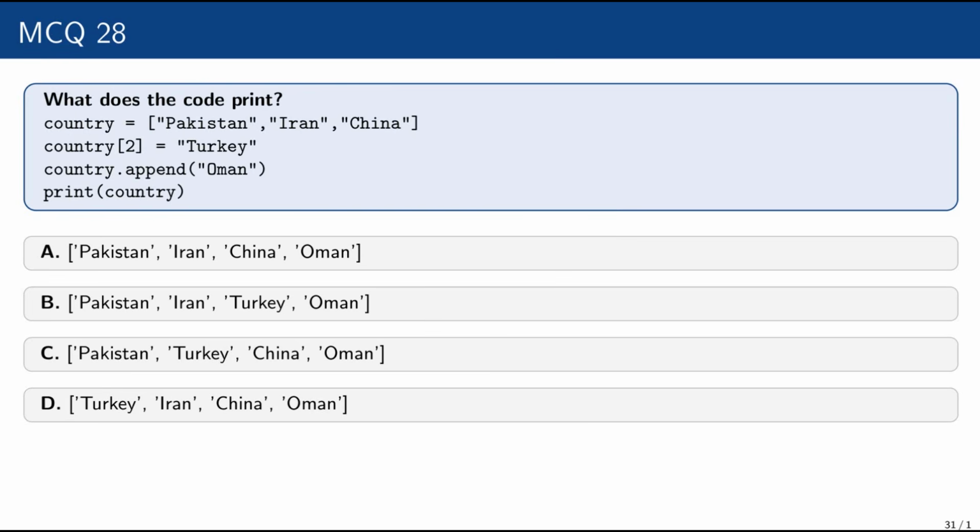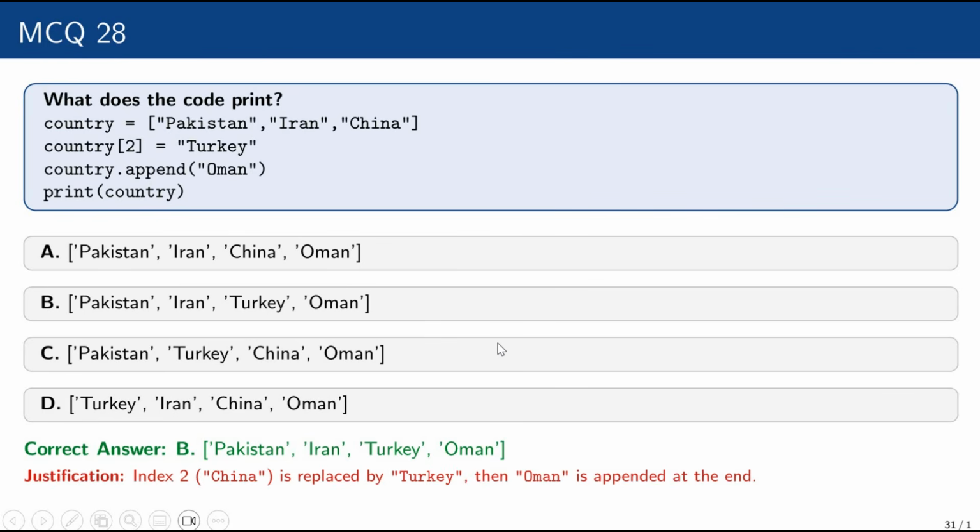Index number 2 is China, and Turkey is placed there. After this, you append Oman. The output is Pakistan, Iran, Turkey, Oman. That is option B. Index number 2, China, is replaced by Turkey, then Oman is appended at the end.